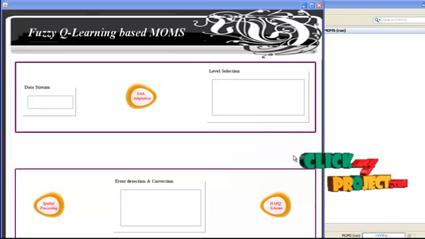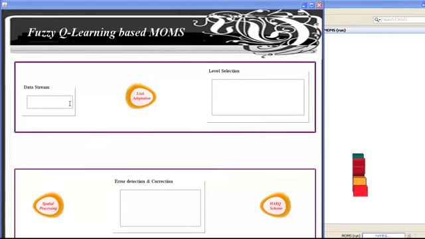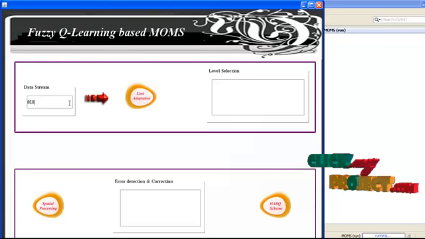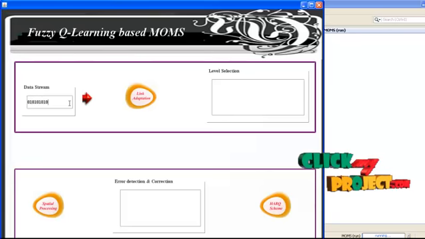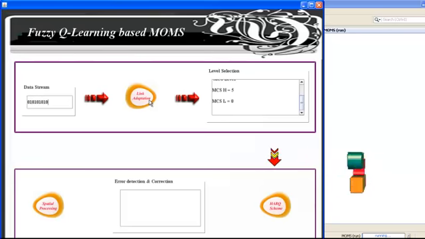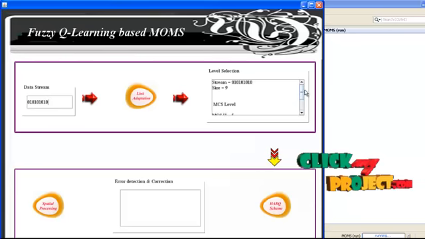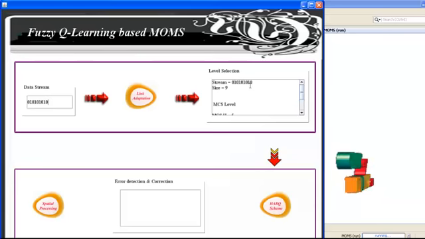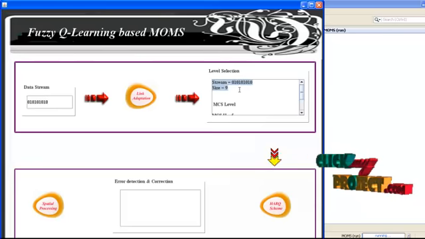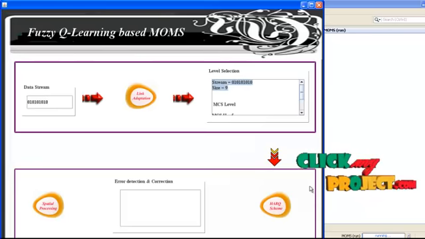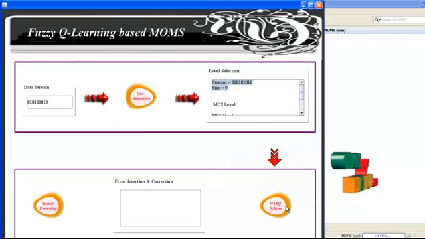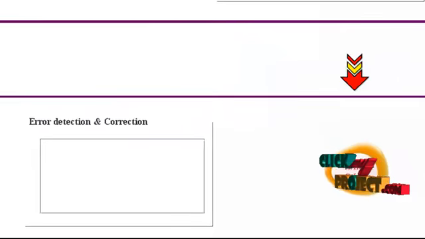In the link adaptation, first enter the data stream. The streams are zeros and ones. Then click the link adaptation. The MCS values and data streams are sent to the HARQ scheme. The size of the data stream is 9. Then click the HARQ scheme button.